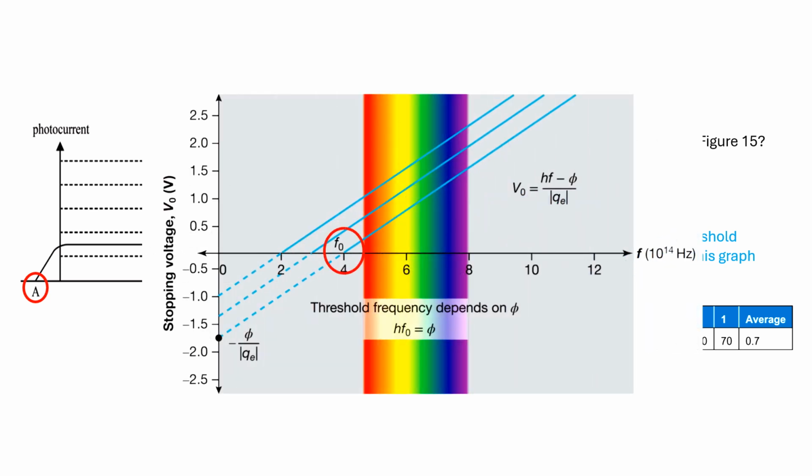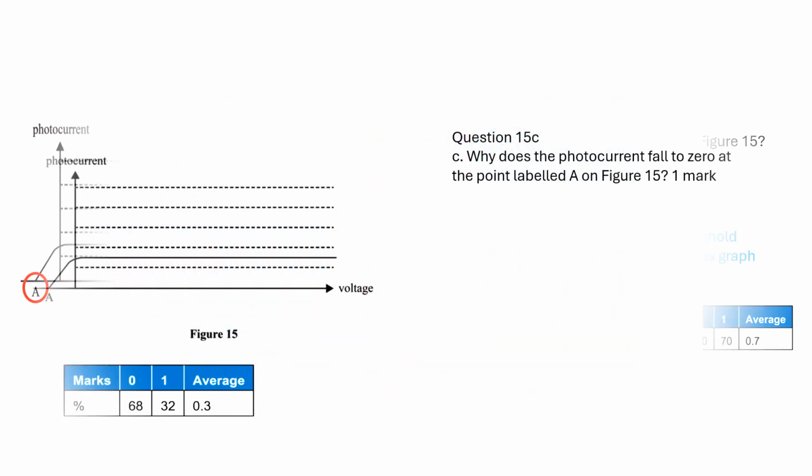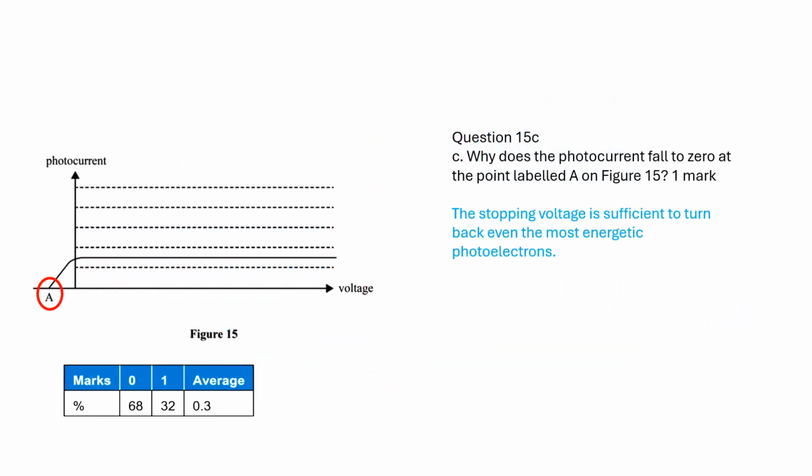The threshold voltage is directly linked to the threshold frequency, which is the minimum frequency of light required to eject electrons from a specific metal surface. The stopping voltage is sufficient to turn back even the most energetic photoelectrons. So, the photocurrent is 0 at point A.